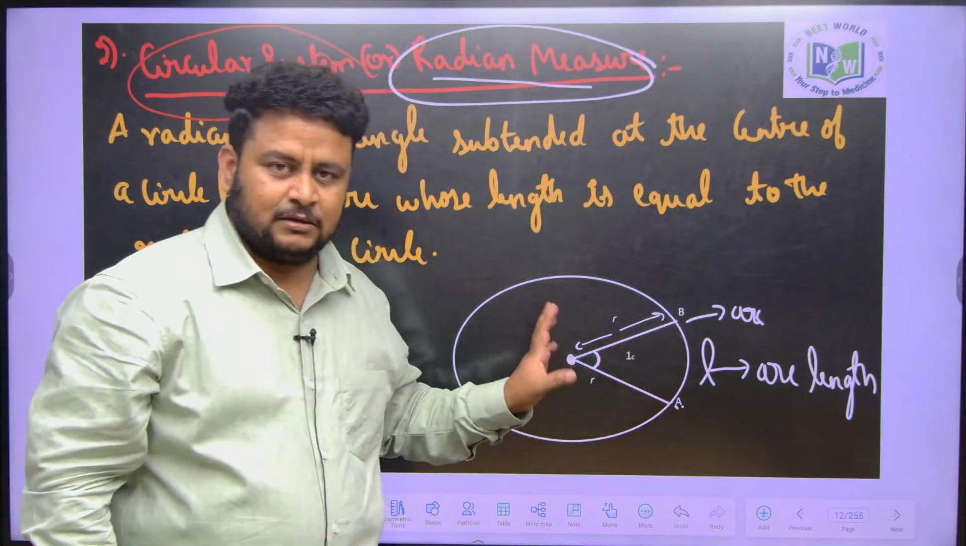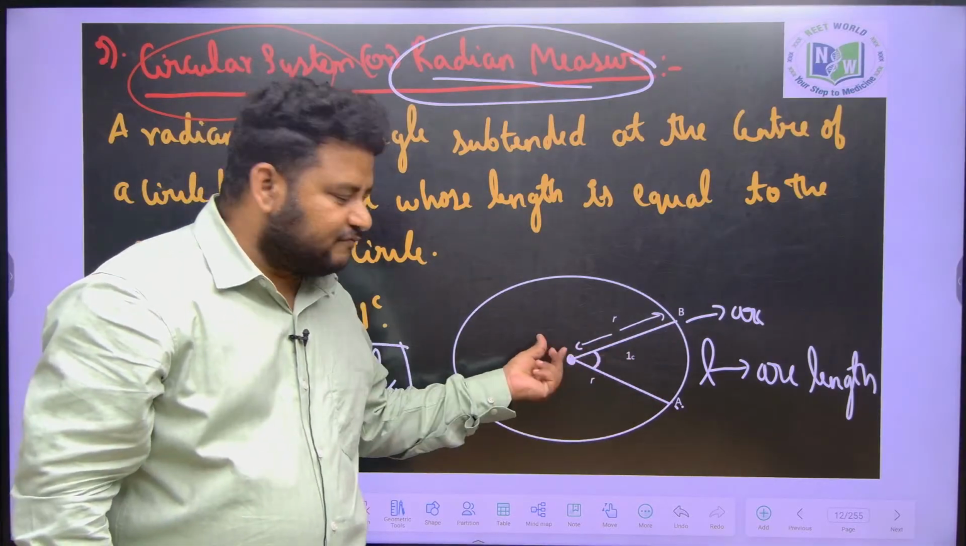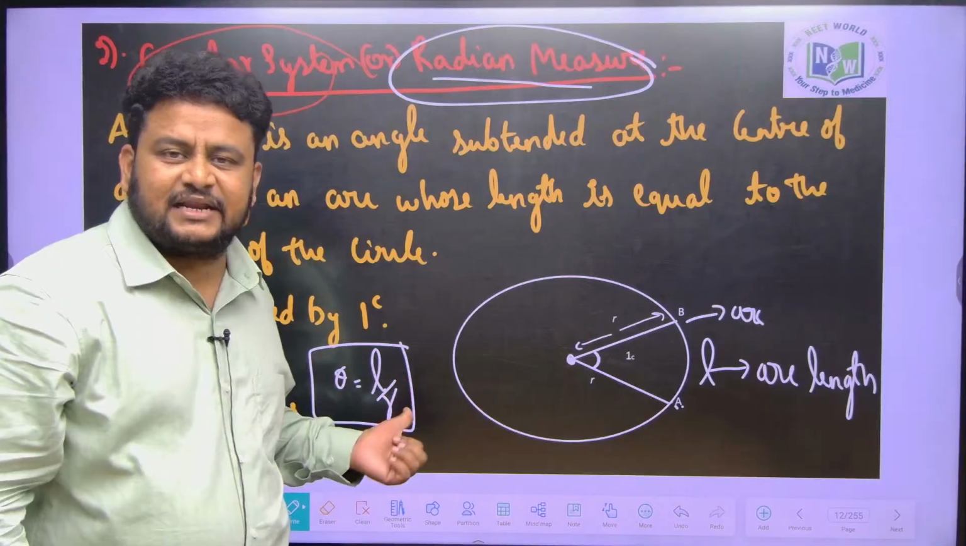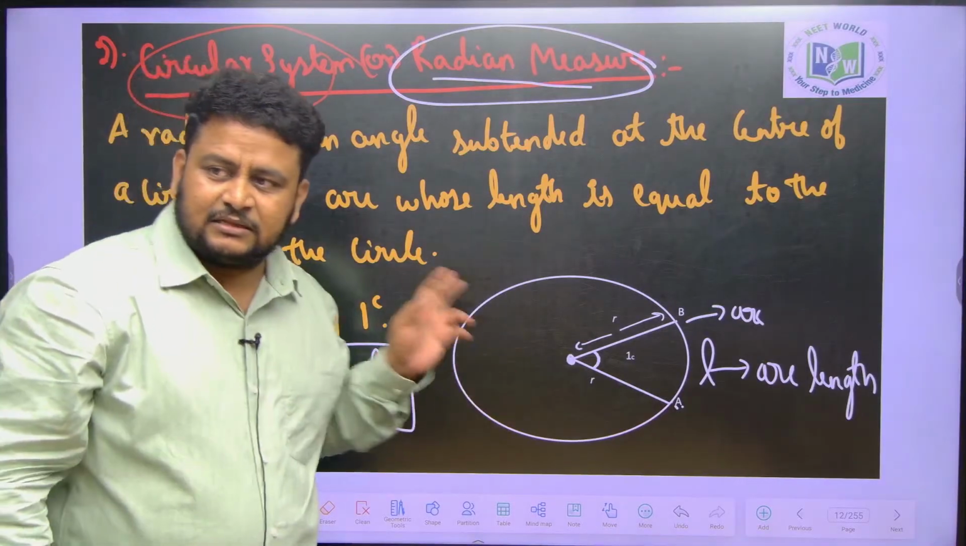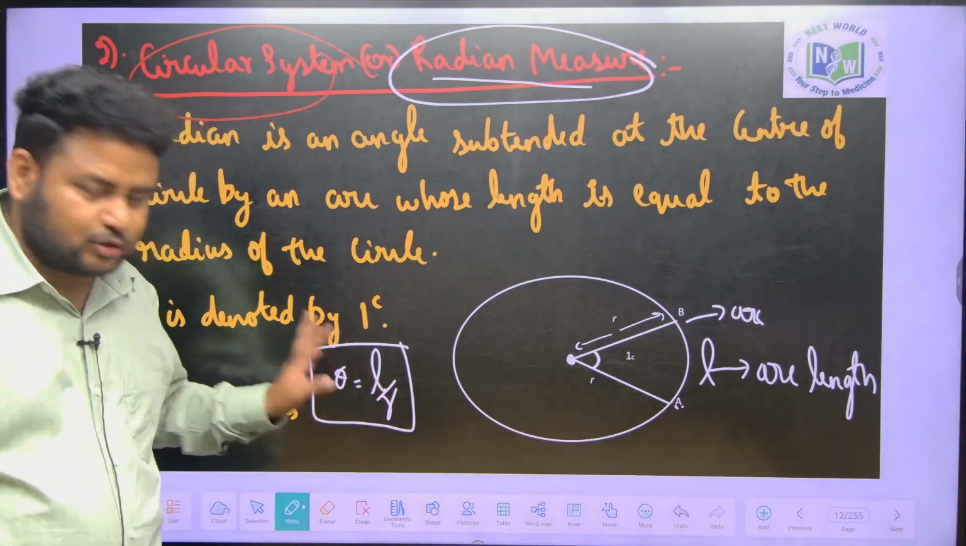Let it be L. Now this arc is making an angle at the center. That angle we call theta here. So what is the relation between this theta and arc length? That is given by theta is equal to L by R. Okay, theta is equal to L by R.